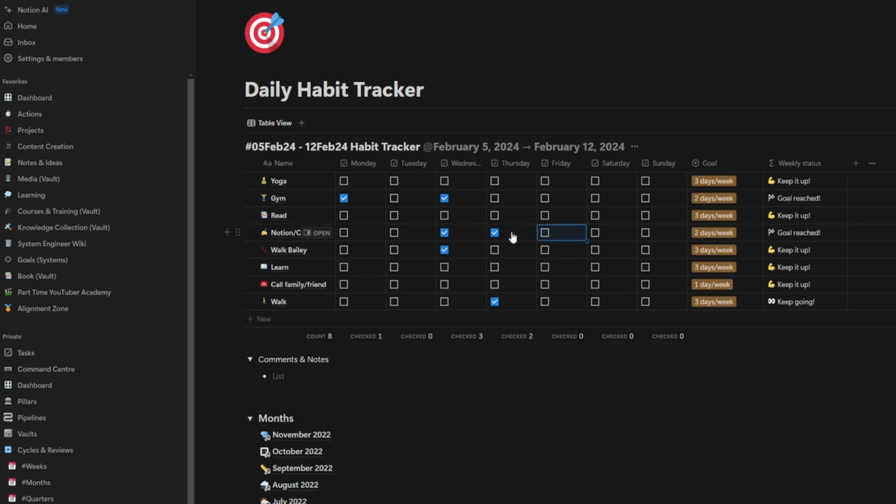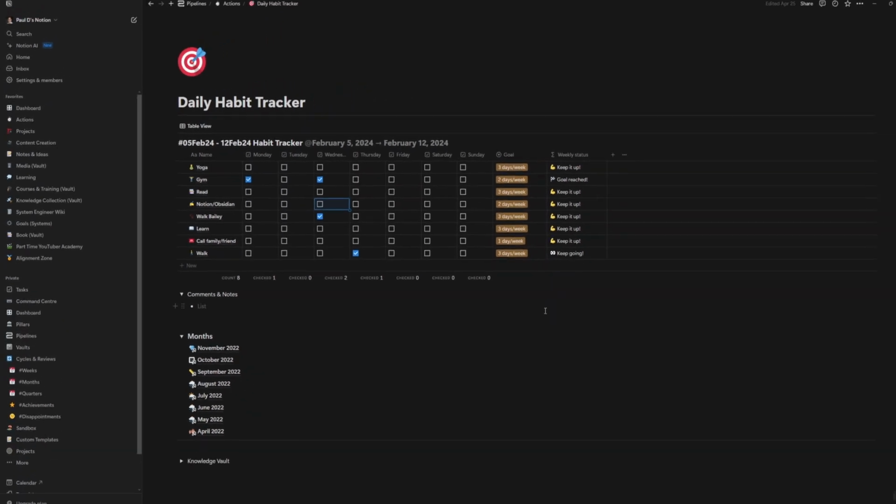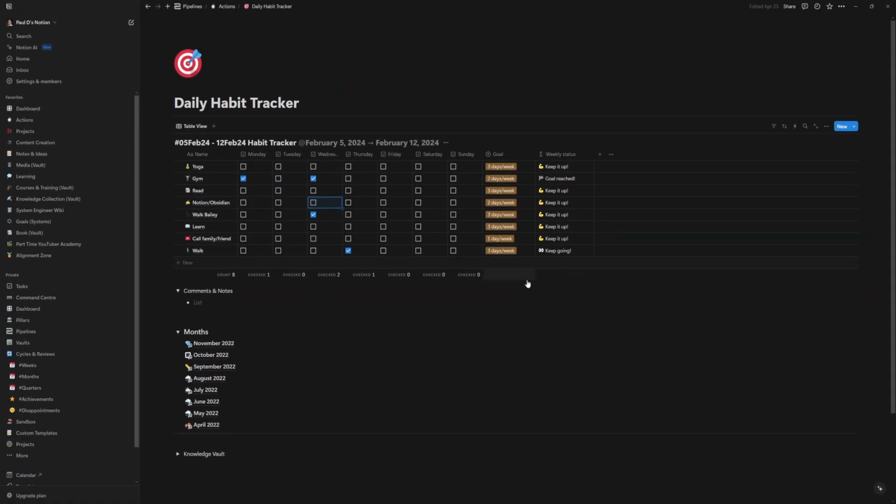And if I'd only done it once on the Wednesday, then it just gave me a little bit of a keep it up. And then if I didn't have anything, sometimes I'd set it to keep going just to try to encourage myself to continue doing that particular habit. And then once I'd finished that habit for the week, I'd move it into the month down here.